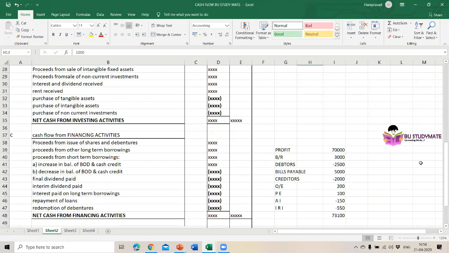I will tell you what cash credit is. When the company approaches a bank for borrowings, it will get loan approval from the bank for the working capital. Then the company will not get the amount directly to their account. The bank will prepare one account, that is the cash credit account. In that account only, the bank will put the loan amount. And from that cash credit account, they will use it for the working capital requirements.